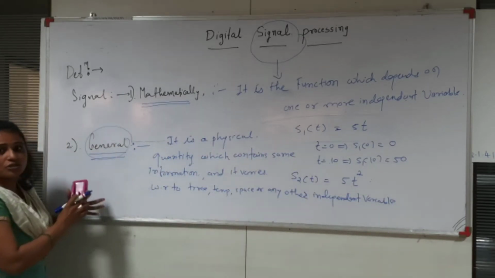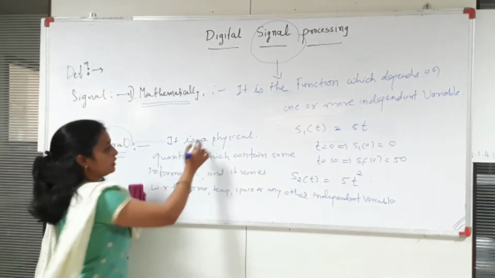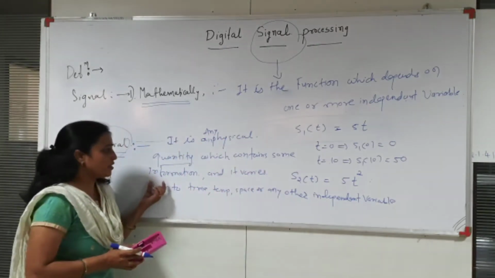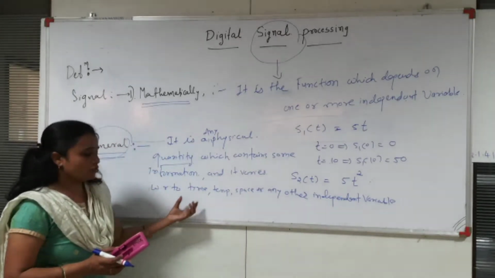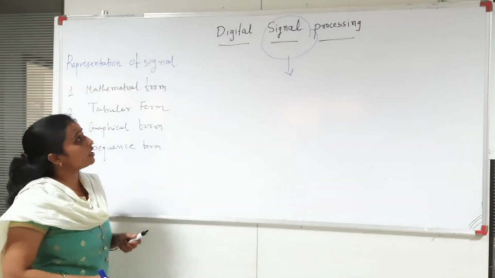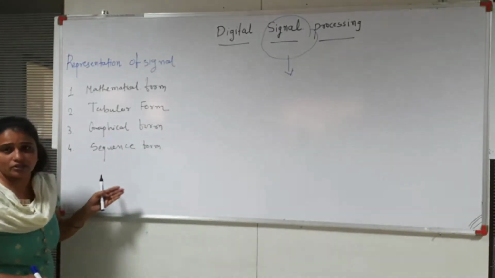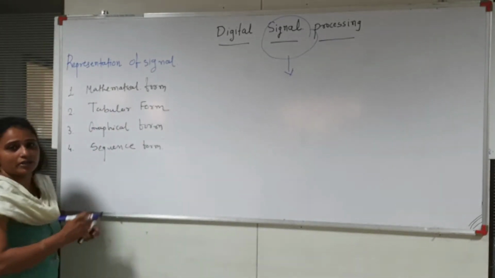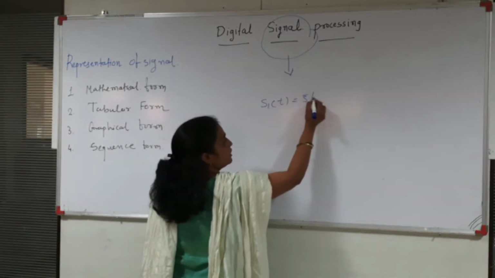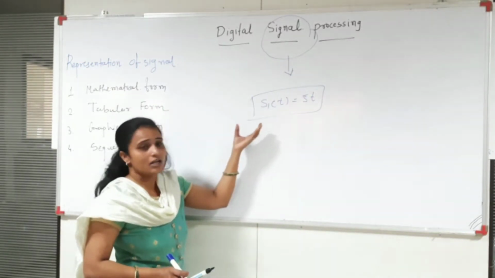So this is the most important definition of the signal. Signal is any physical quantity which contains some information, and it varies with respect to time, temperature, space, or any other independent variable. Now the representation of the signal. How to represent the signal? There are four methods to represent the signal. The first one is the mathematical form. As already explained, S1(t) is equal to phi of t. This is the mathematical representation of the signal.